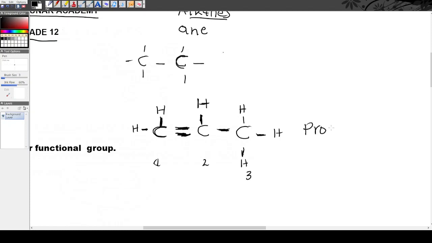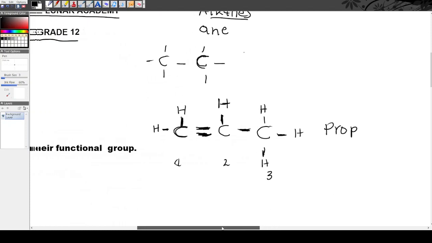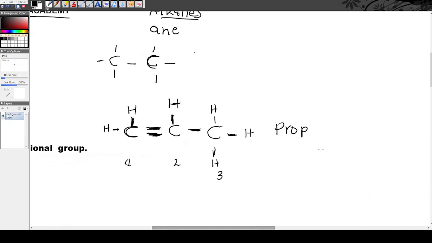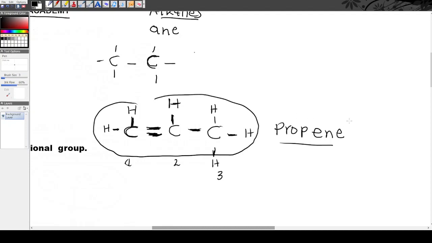This is propene. We said prop because there are 3 carbon atoms. Because the alkene ends with -ene, meaning the suffix is the end part of the parent chain. So this is propene. Hope it makes sense. Ngamanye amazwi, senze i-structural formula of an alkene, and also we've given the IUPAC name.